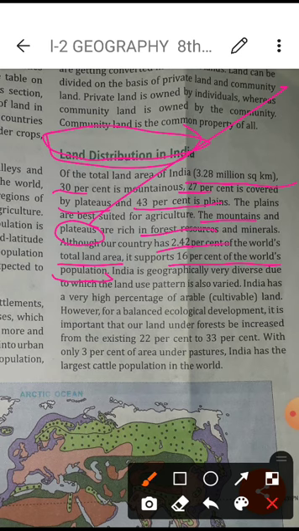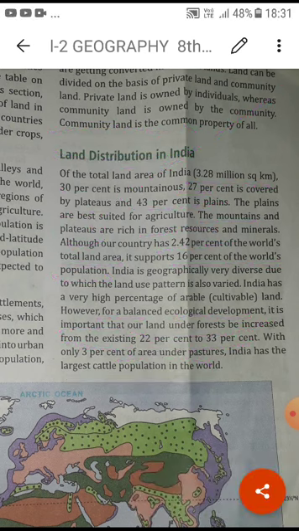That is why we need to cultivate more land. We need balanced ecological development, and it is important that our land under forest be increased from the existing 20% to 33%, with only 3% of the area under pastures. India has the largest cattle population in the world. So it depends on us, as citizens of our country, how we can work on it.